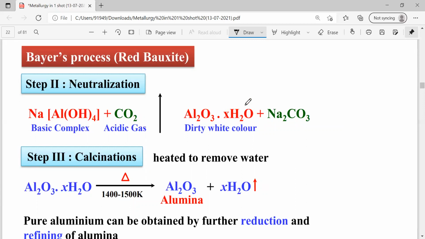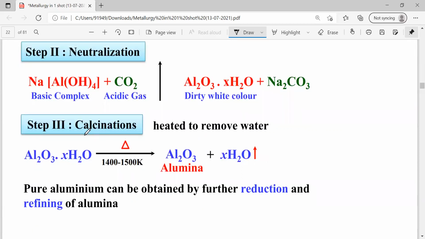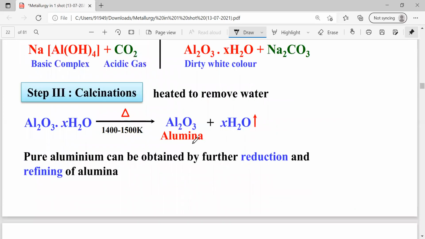From this precipitate, if we are going to remove this water, step 3 is the calcination process. Calcination means removal of volatile impurities by heating in absence of air. Here Al2O3.xH2O is there. This x moles of H2O is acting as volatile impurity. Then just by heating in absence of air, this volatile impurity is going to be removed. That process is called calcination. So finally what we obtain? Al2O3, that is alumina. From this alumina, if we are able to remove this oxygen, then what we'll get? Aluminium. Removal of oxygen is called reduction.